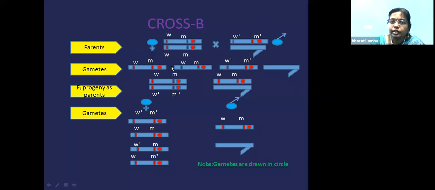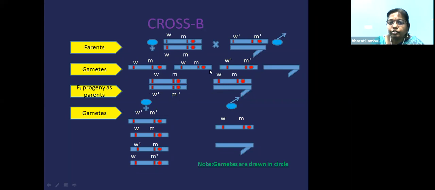Now draw the gametes. There are no genes on the Y chromosome, so these gametes are drawn in a circle. For the XX, you will draw gametes like this, with one X having w and m, and another X also having w and m. In the male gametes, you will draw wild type, that is w plus and m plus, and the Y will not have any genes. Now, if you cross this with the male gamete, you will get this kind of progeny.